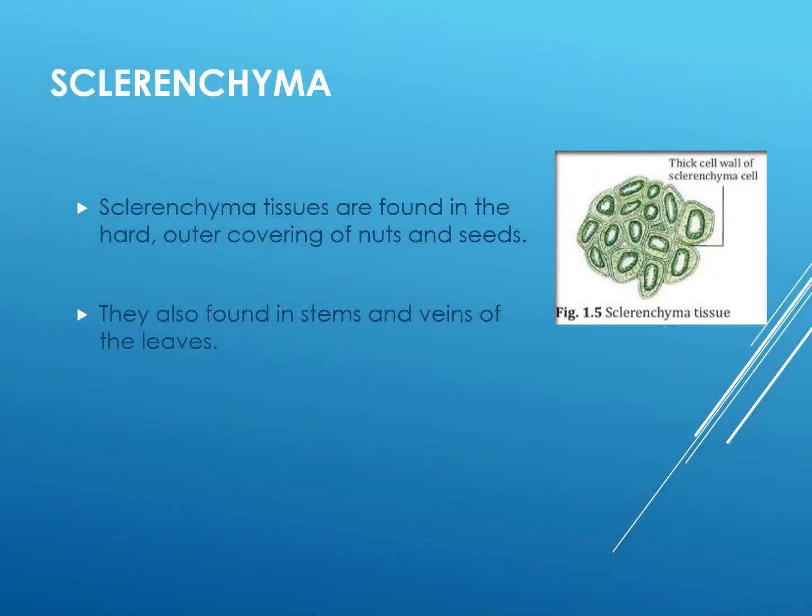Now the third type of simple permanent tissue is sclerenchyma. So in the sclerenchyma, you can see the thick cell wall of the sclerenchyma cell in this diagram. It is important here to know where they are found, what is their location. Sclerenchyma tissue is found in the hard outer covering of nuts and seeds. They are also found in stems and veins of leaves.